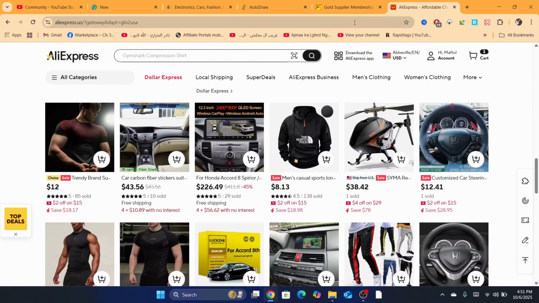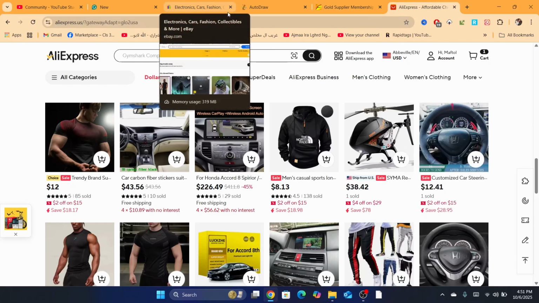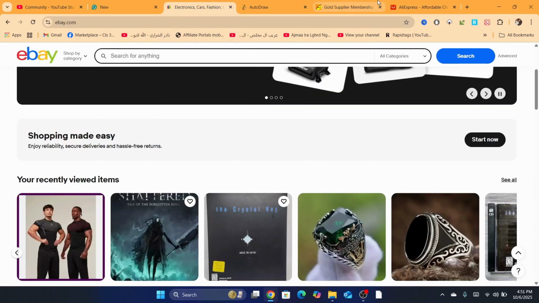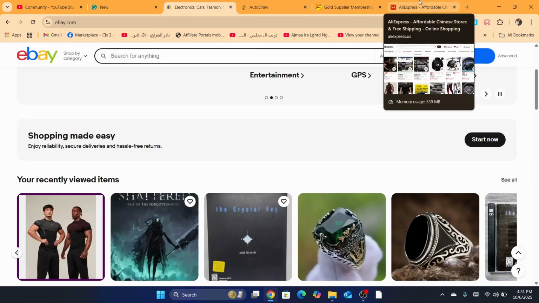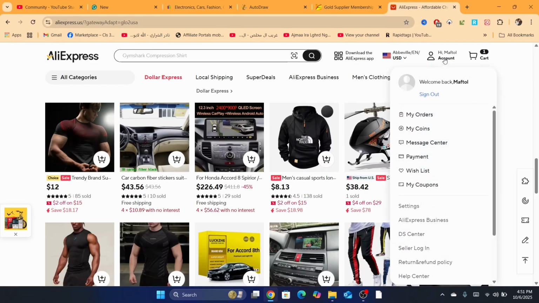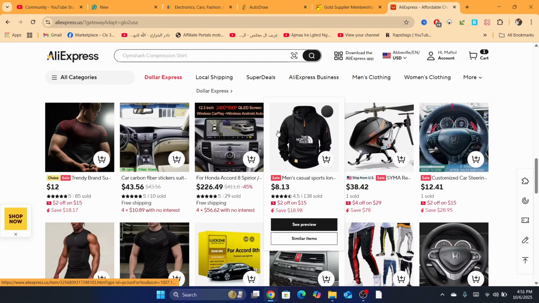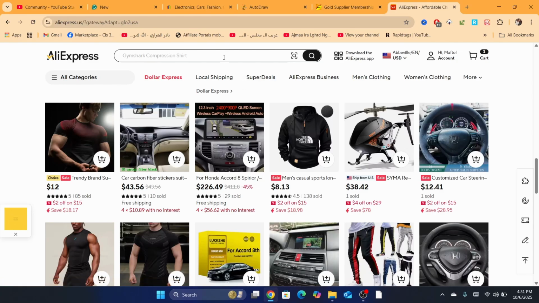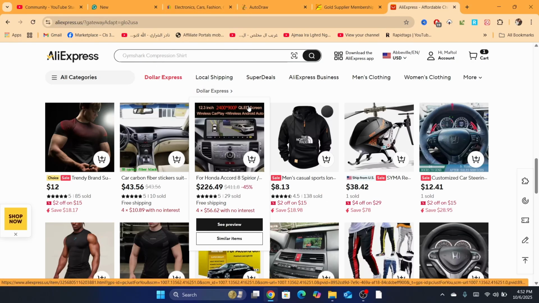Just like this, for example, what should I do if someone opens a dispute against me on eBay and they are not happy with the product? Should I refund them? How can I get my money back? You can just go to AliExpress and then click on my account, click on orders, find the product, and do the exact same thing. Just open a dispute on AliExpress and then get your refund, and then send the refund to the buyer on eBay. And now you are not losing anything. Even if you lose, you only lost the profit that you already made from that specific buyer. So you only lose the profit, which is not actually considered losing.